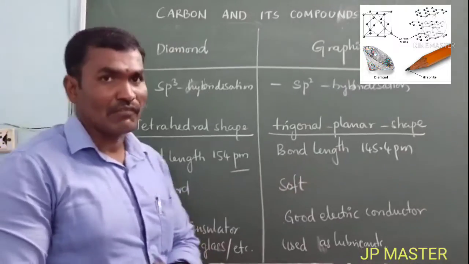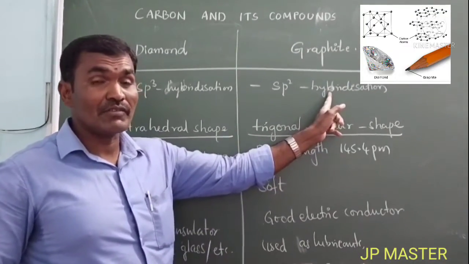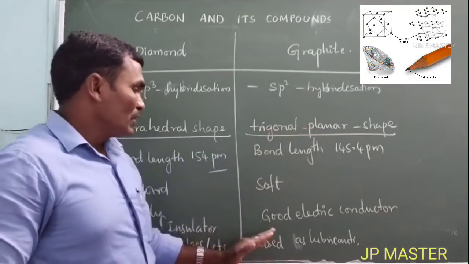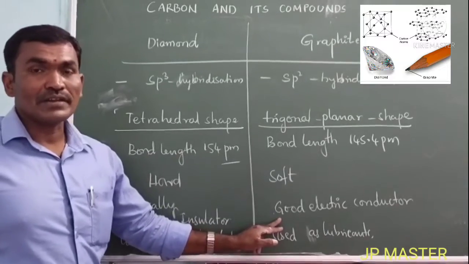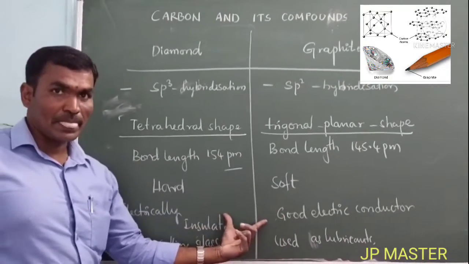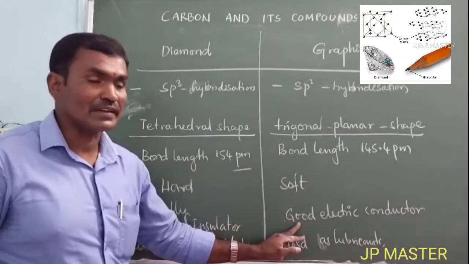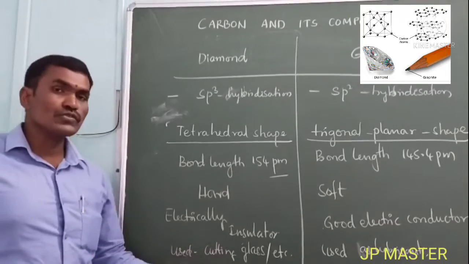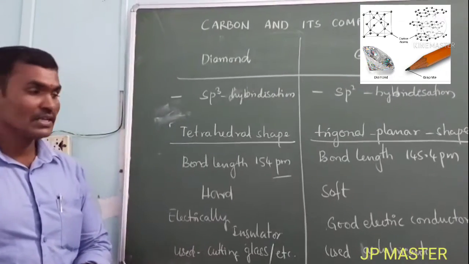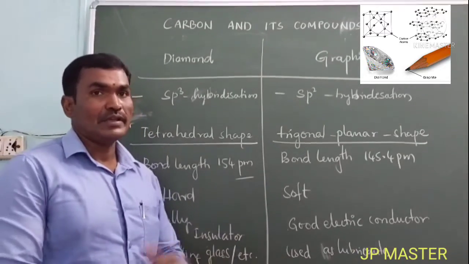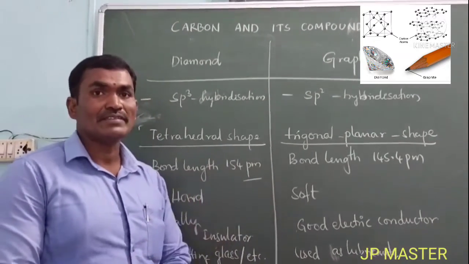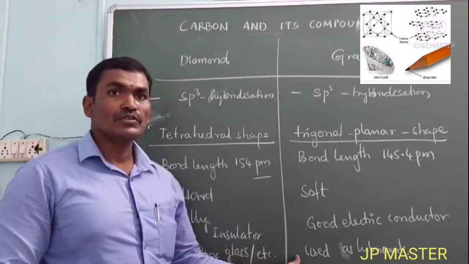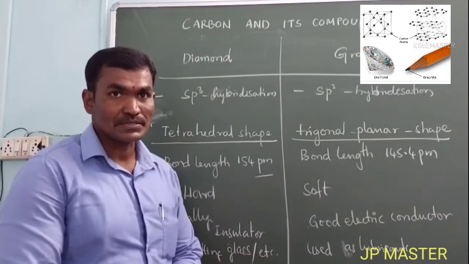Whereas in graphite, one p orbital does not undergo hybridization. In sp2, one p orbital has a free electron. So graphite is a very good electrical conductor. Both are made by carbon, but one is an insulator and the other is a very good electrical conductor. Diamond is used to cut glass and to prepare ornaments. Graphite, being a good electrical conductor, is used in batteries, as a pencil, and as a lubricant in machinery.